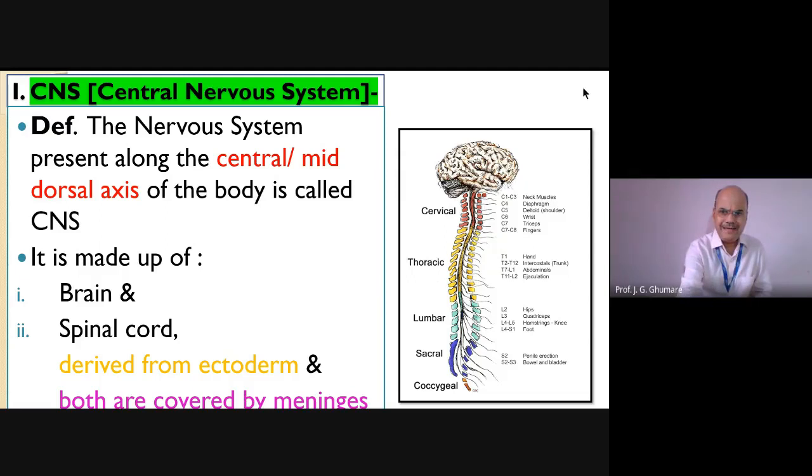The brain is protected by the cranium, and the spinal cord is protected by the vertebral column, the vertebrae. In addition to that, both brain as well as spinal cord are protected by protective coverings called meninges. In this lecture we are going to study the meninges and the cerebrospinal fluid present in the central nervous system in detail. One by one again, first we'll discuss meninges.